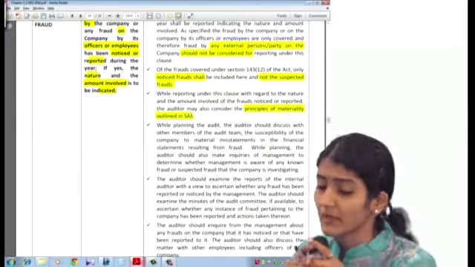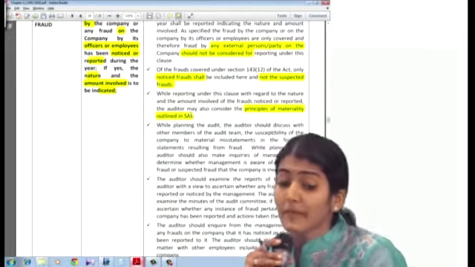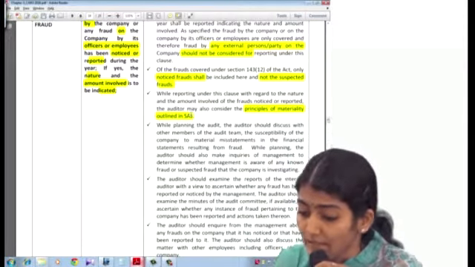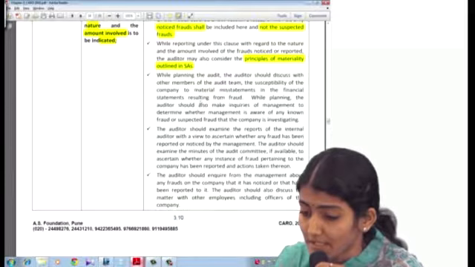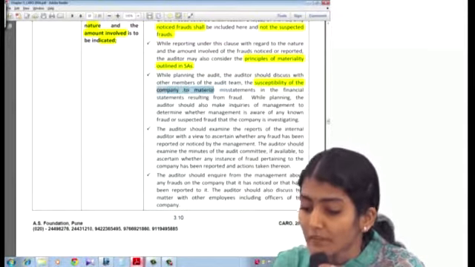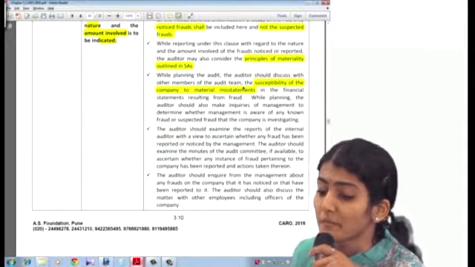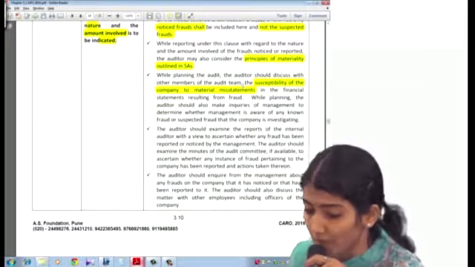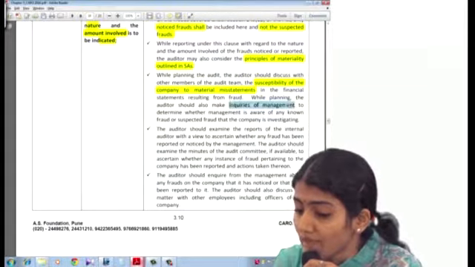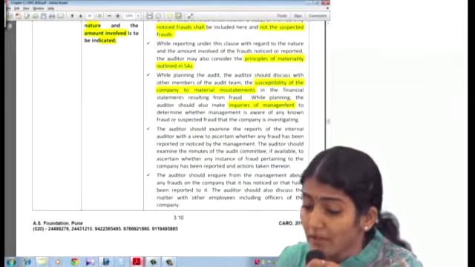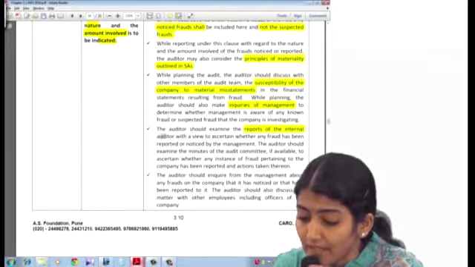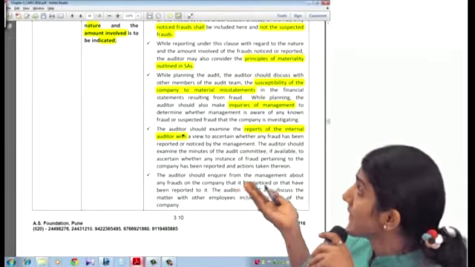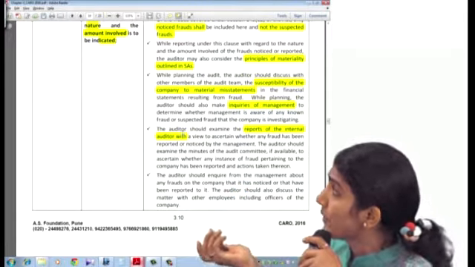And so I told you, in accordance with SA 240, while planning the audit, the auditor should discuss with the members of the audit team the susceptibility of the company's financial statements to material misstatement resulting from fraud. He should also make inquiries of the management. The auditor should examine the reports of the internal auditor to ascertain whether any fraud has been reported or noticed.